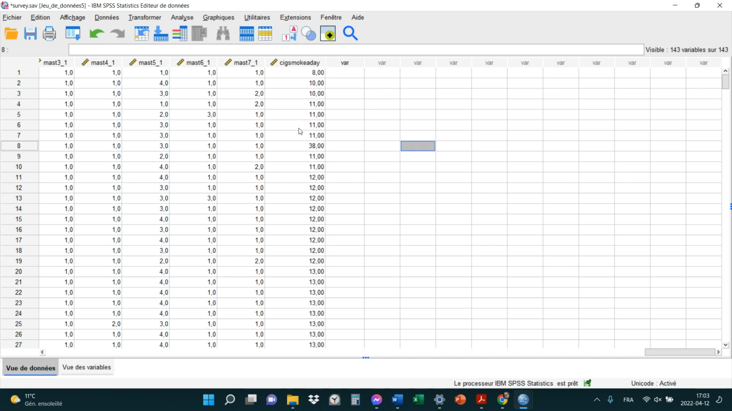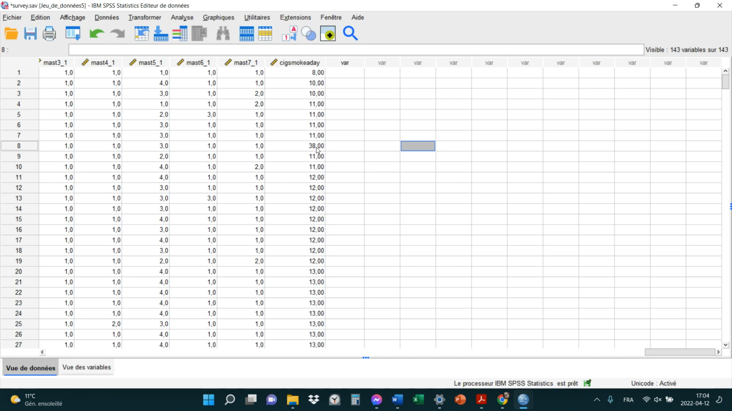J'ai ma variable ici, là, SIGS Smoke a Day. Variable cigarette fumée par jour. Et là, une chose que je peux faire aussi pour vérifier s'il y a des scores extrêmes, c'est que ça, c'est des scores bruts, OK? Mais je peux les transformer en scores Z. Et si j'assume que cette variable-là se distribue normalement, and that's a big assumption, but if I assume that SIGS